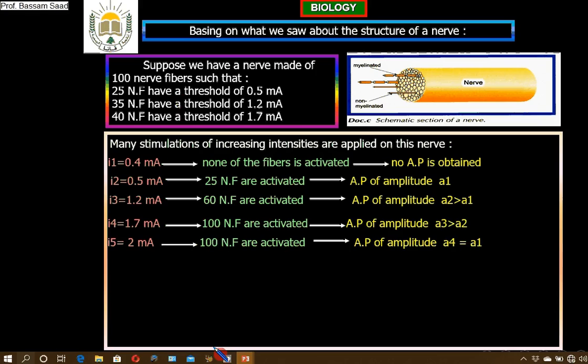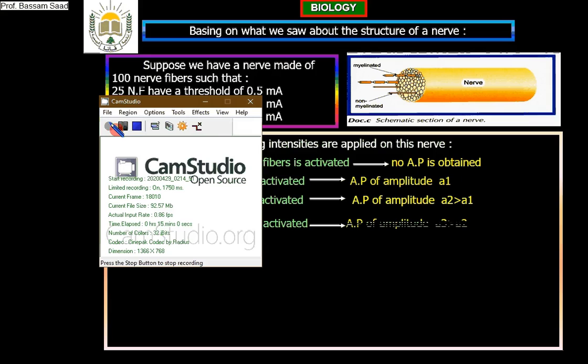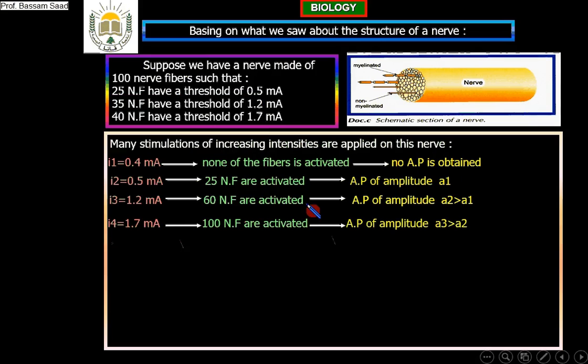So if I stimulate with 2 milliamperes, I5 equals 2 milliamperes, all these fibers, the same 100 nerve fibers, will be activated. So we obtain an action potential that will not increase anymore. Why? Because with 1.7 milliamperes, all the fibers were activated and we obtained an amplitude A3.